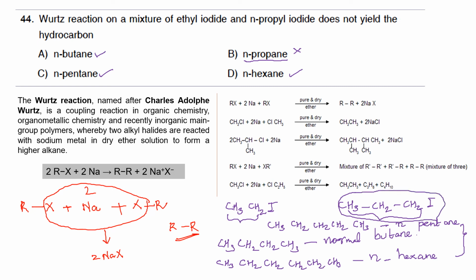You cannot get the alkane with the number of carbon atoms less than the number of carbon atoms in the starting material. So when you are having ethyl iodide, you can get the coupled product of ethyl iodide, but you cannot get methane, because that will have fewer carbon atoms than the ethyl group. Moreover, you cannot get ethane. Ethane you cannot get, methane you cannot get. Similar is the case with normal propyl iodide. From normal propyl iodide you cannot create propane.